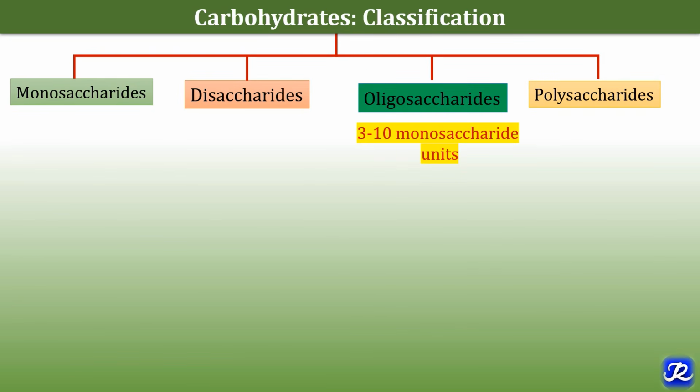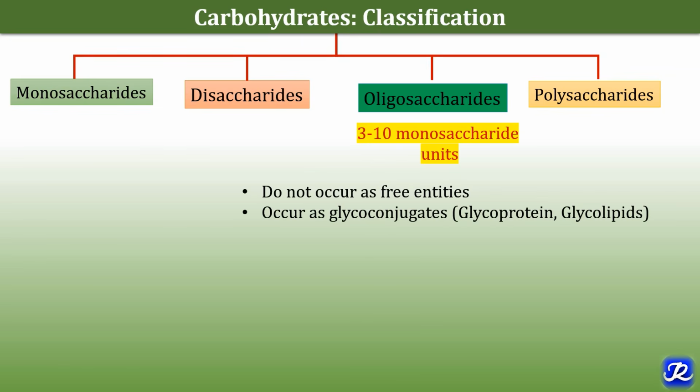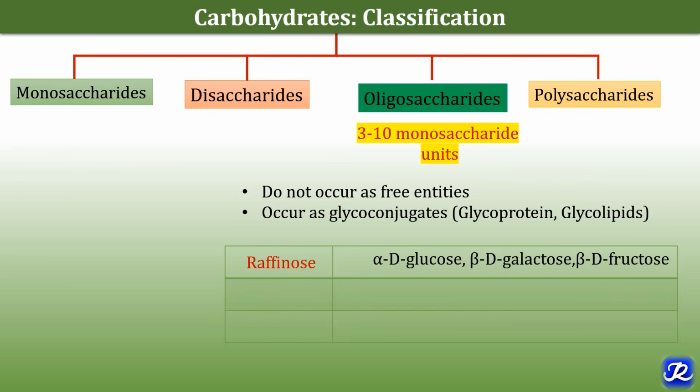Oligosaccharides, they contain 3 to 10 monosaccharide units. They do not occur as free entities in living beings and they occur as glycoconjugates like glycoprotein, glycolipids. In plant world, the examples of oligosaccharides are raffinose, which contains 3 monosaccharide units like alpha D glucose, beta D galactose and beta D fructose.